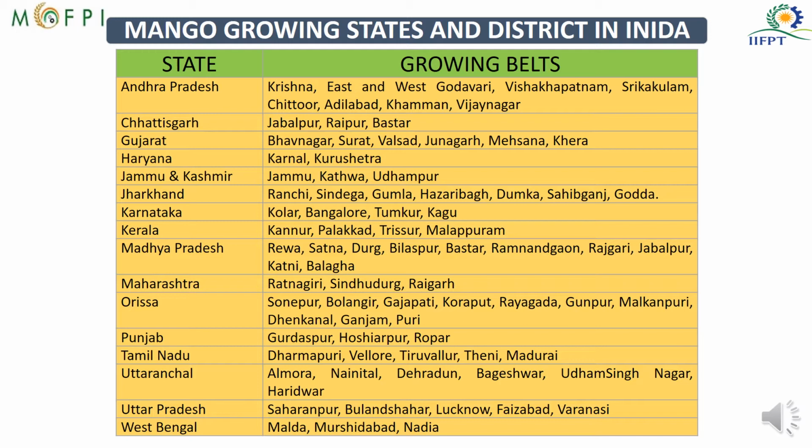Likewise, you will find it all over India, and different states have different growing belts that you can find from this table.